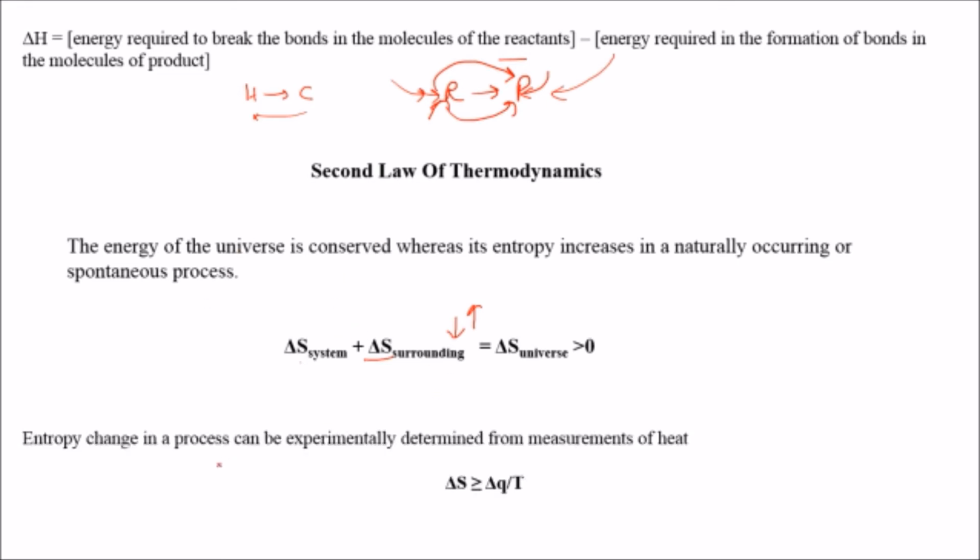So entropy change in a process can be experimentally determined by the measurement of heat, and how it is measured I will explain later on. But before that, how will we express the spontaneity of the reaction? It is specifically expressed with the help of Gibbs free energy. So how is it expressed?